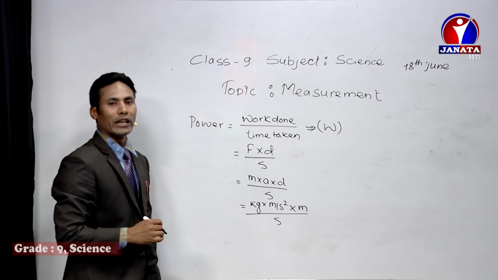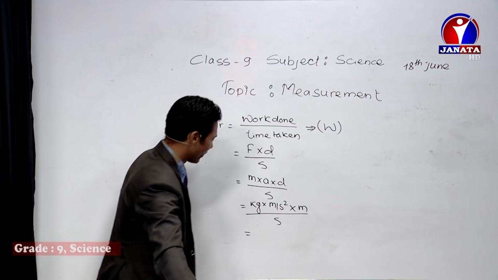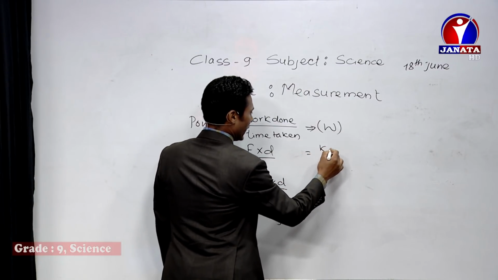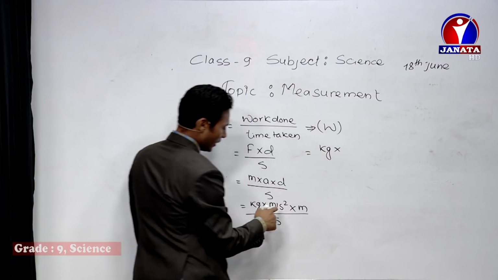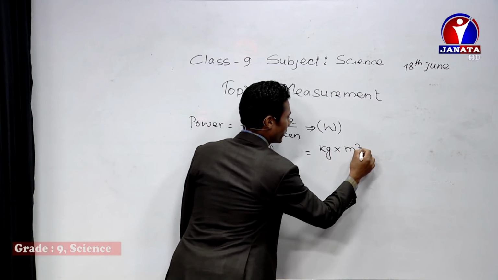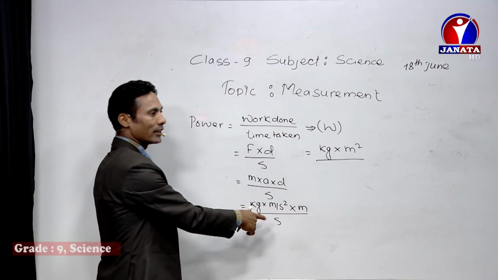So if we write it down like this, this one is kg, and meter is there, that is meter square, right? And time is there, so second square is there in the denominator.